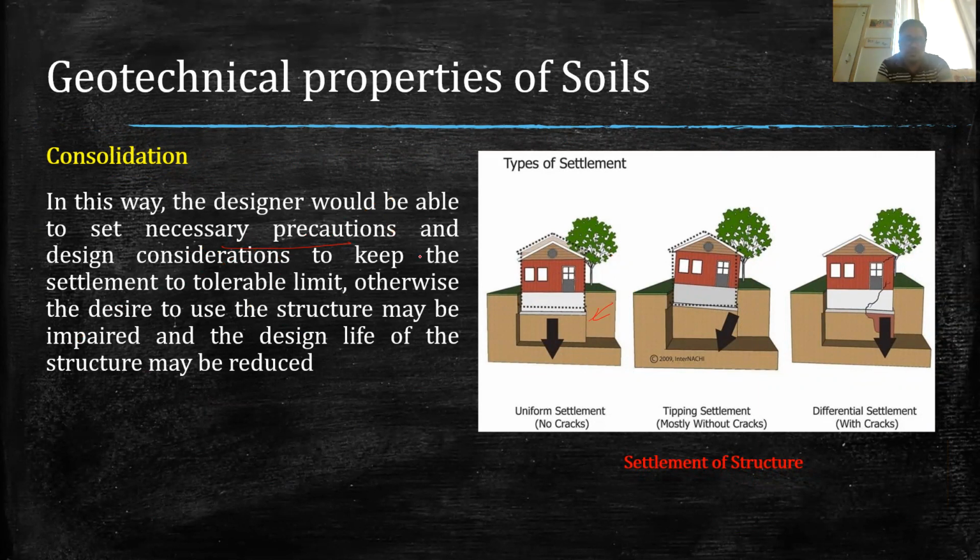So basically, in this, the design considerations are to keep the settlement to a tolerable limit. Yes, we also take some precautionary measures in the soil so that the settlement in the building will be within the tolerable limit. Otherwise, the desired use of the structure may be impaired and the design life of the structure may be reduced, like in case of differential settlement or in case of tipping settlement.